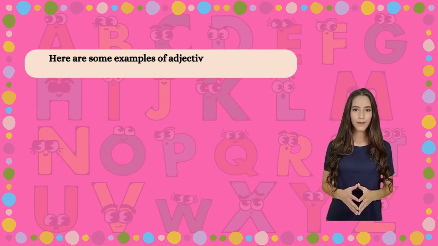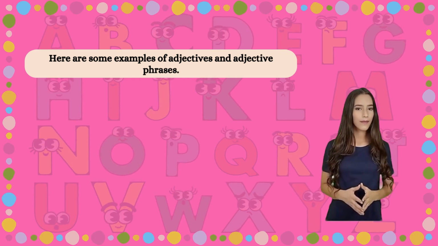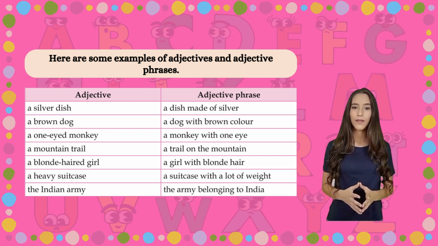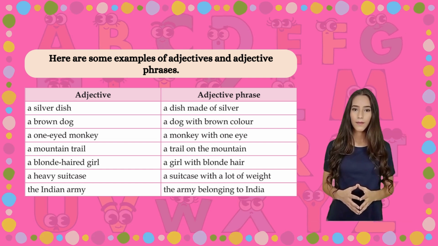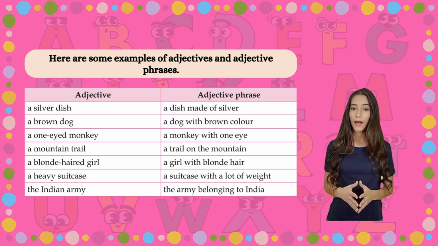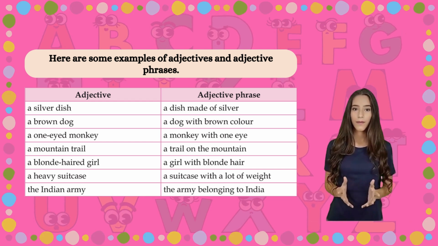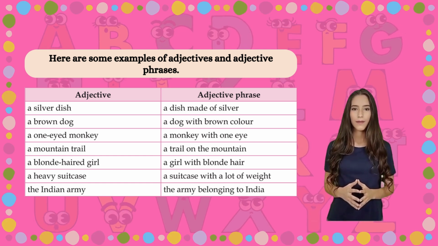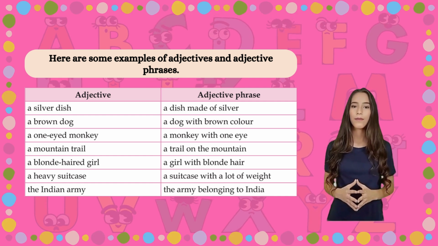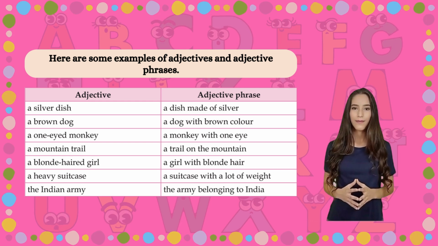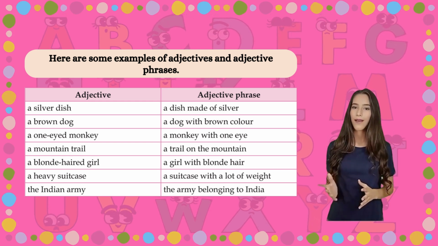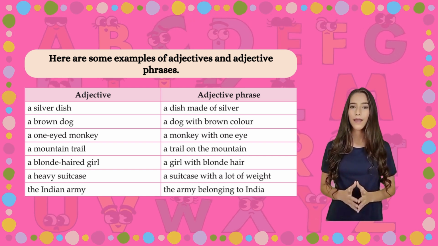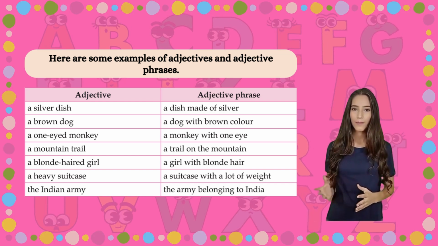Here are some examples of adjectives and adjective phrases. Adjective, adjective phrase: a silver dish, a dish made of silver. A brown dog, a dog with brown color. A one-eyed monkey, a monkey with one eye. A mountain trail, a trail on the mountain. A blonde-haired girl, a girl with blonde hair. A heavy suitcase, a suitcase with a lot of weight. The Indian Army, the army belonging to India.